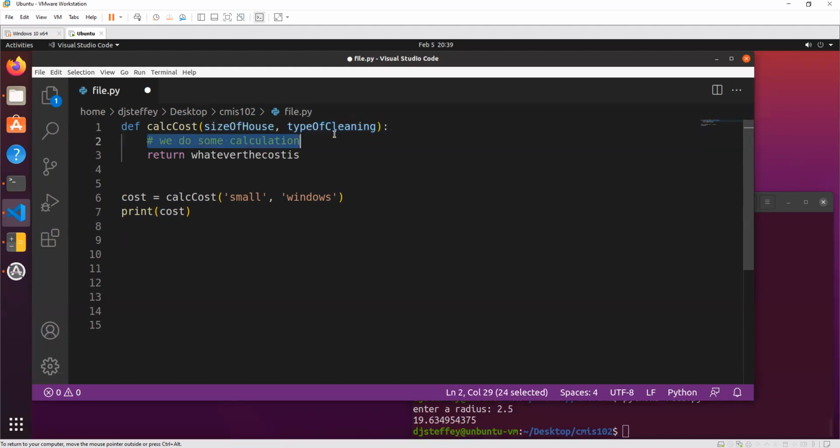Based on those two things, you do some kind of calculation to figure out the cost, and then you return whatever that cost is. And then here after our function, it's not tabbed over, so it's not part of the function. We're going to say this variable cost is equal to whatever this returns. And then we're just going to print that cost out.